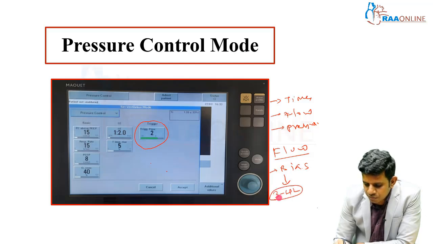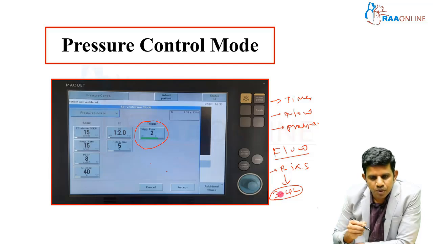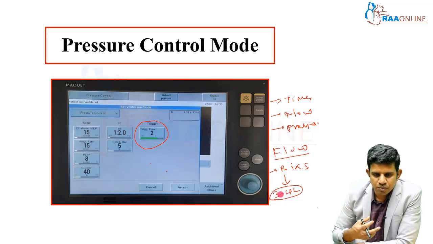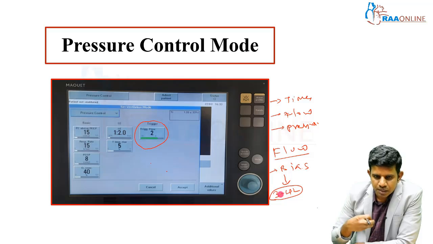Why is this flow there? Suppose during expiration, at the end of expiration, the patient wants to initiate inspiration. How will you normally initiate inspiration? You take a negative pressure. The patient wants to generate a negative pressure. So for the negative pressure, some amount of gas is sucked from the circuit.